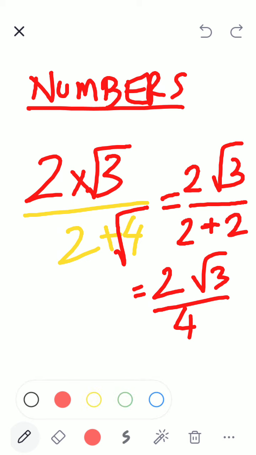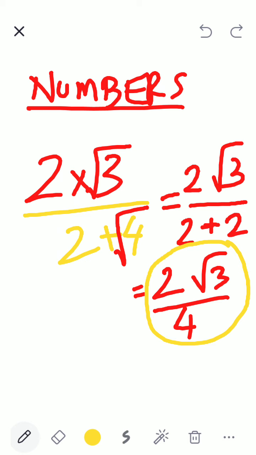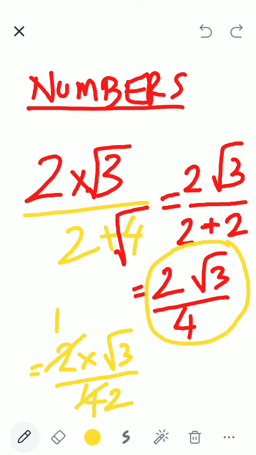Now look at this very carefully. It is nothing but 2 multiplied by root 3 divided by 4. Now can I do it? Can I simplify it? 2 ones are 2, 2 twos are 4. Root 3 by 4. Sorry. Root 3 by 2.